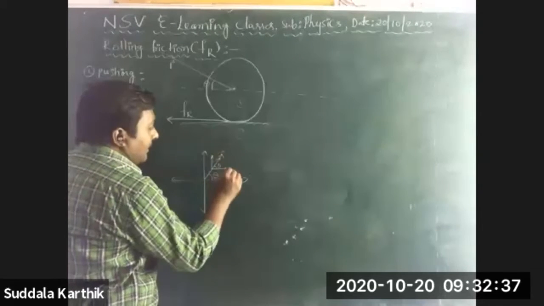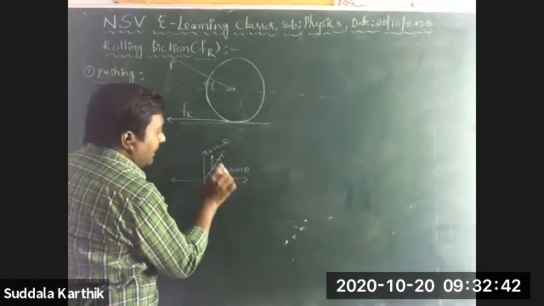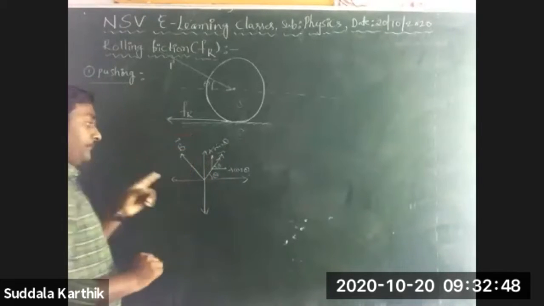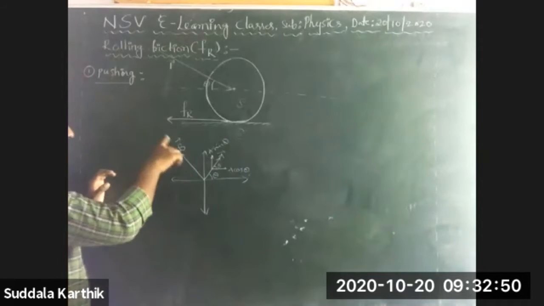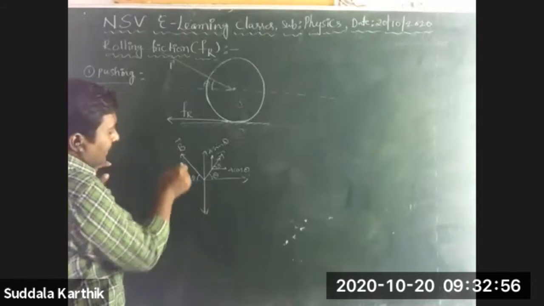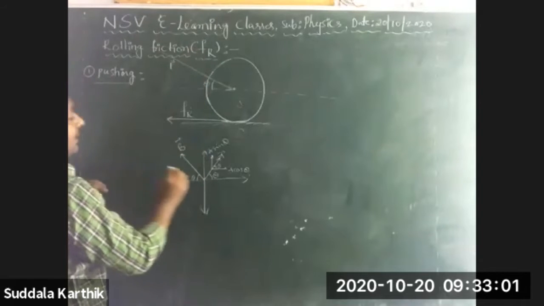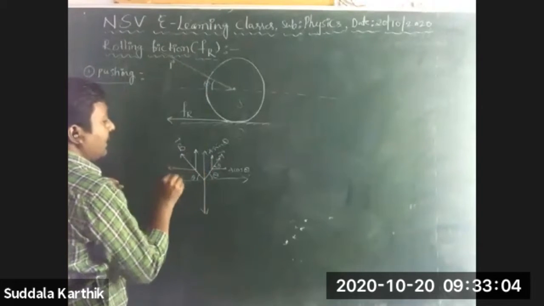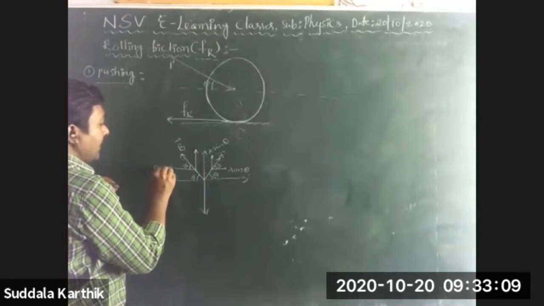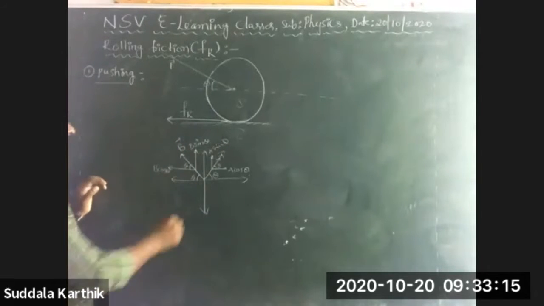Let it be A bar. So A cos theta, A sin theta: the horizontal component and the vertical component. Suppose a vector B bar is moving in this direction. It is making some angle theta with the horizontal. It is moving upward and left, so one component is upward and another component is to the left. This is B cos theta, this is B sin theta.